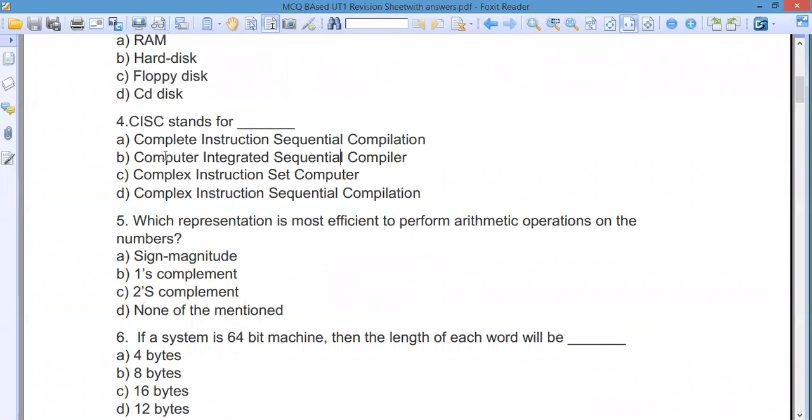This one is given, though you don't need to pay too much attention to this topic, which is complex instruction set computer. See, there are basically two, three is reduced instruction set computer. The fourth one is reduced instruction set, and this and complex instruction set.